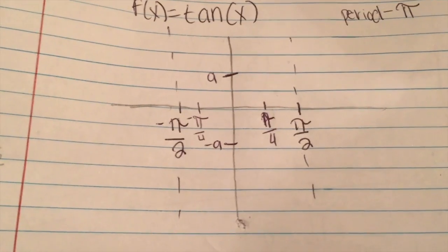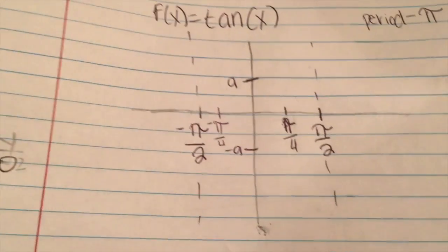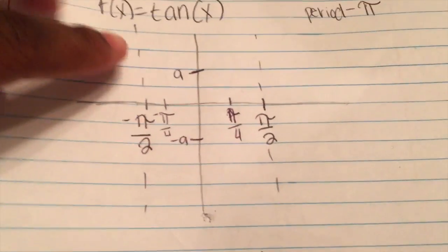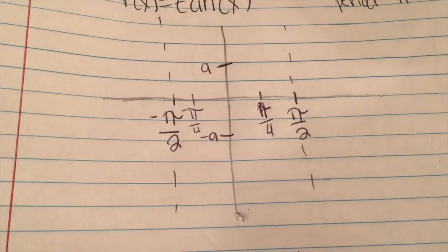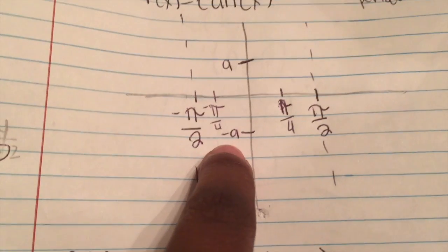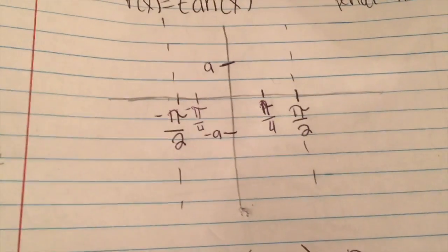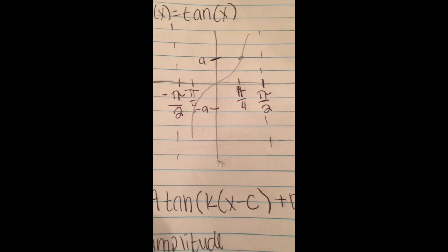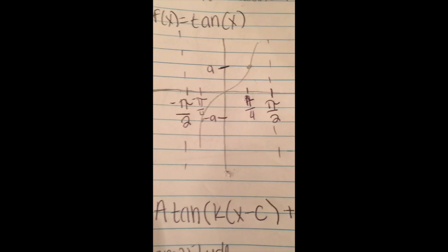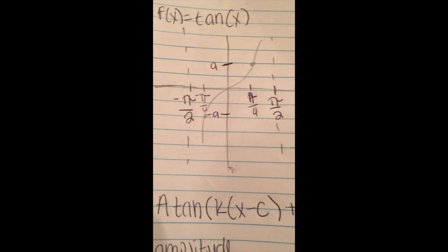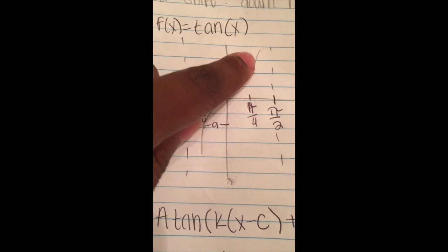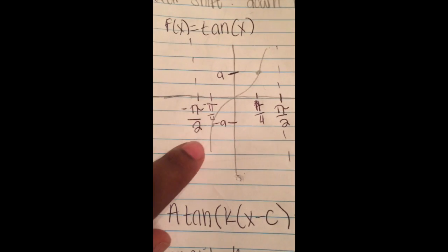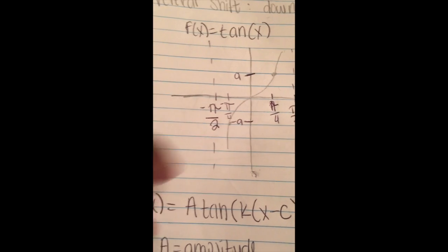The amplitude points, so those a values, will be met at a fourth of the period. So pi over 4, in this instance, would go up to 1, and then negative pi over 4 would go down to negative a. Also notice how the parent function of tangent goes through the origin. So the 3 points we want to highlight are pi over 4, comma 1; 0, 0; and negative pi over 4, negative 1.